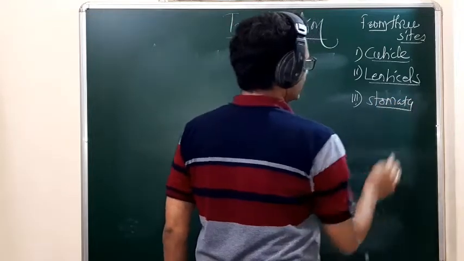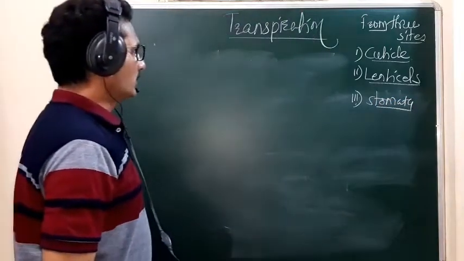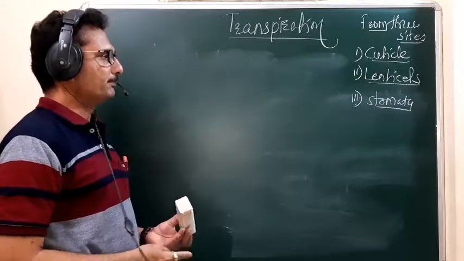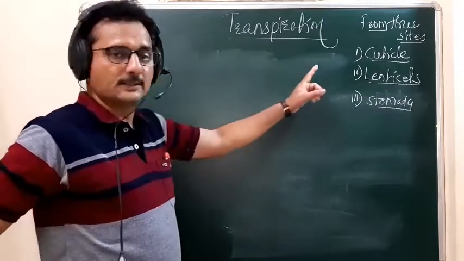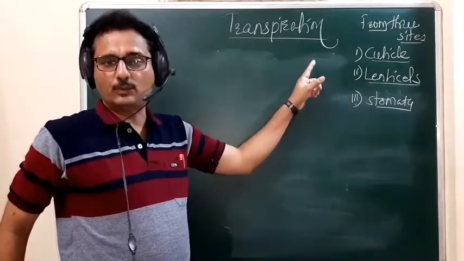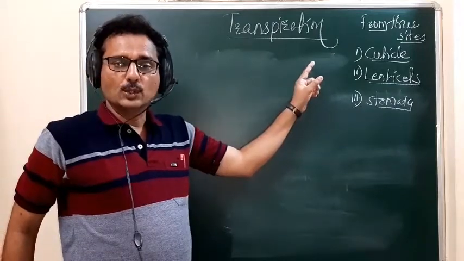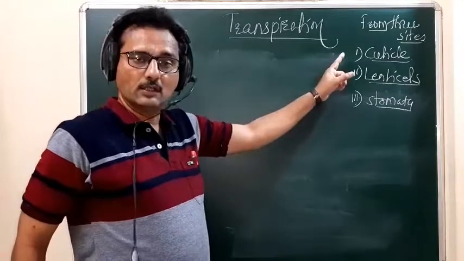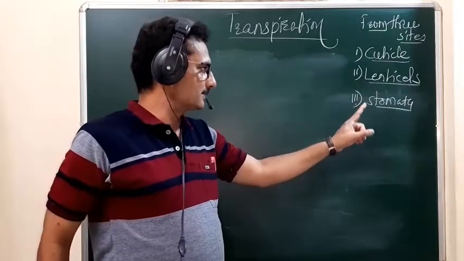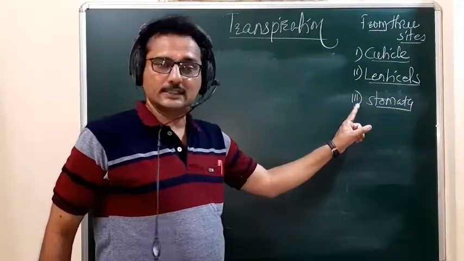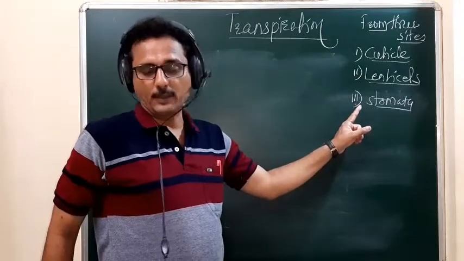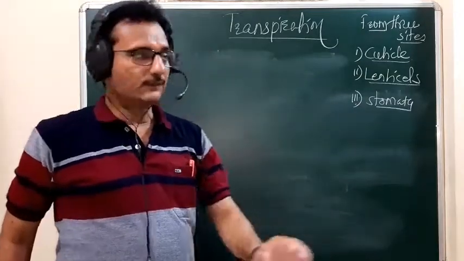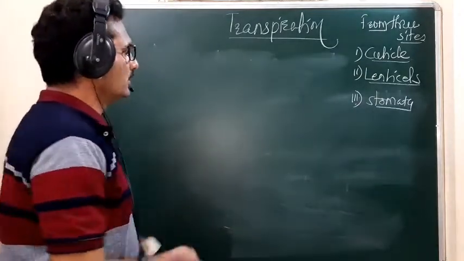Okay, third side it is the stomata. So remember, the plant releases the water in the form of water vapor from its three sides. Okay, what are those? The first side it is the cuticle, second side it is the lenticels, and the third side it is the stomata. Okay, so see the first one it is the cuticle.